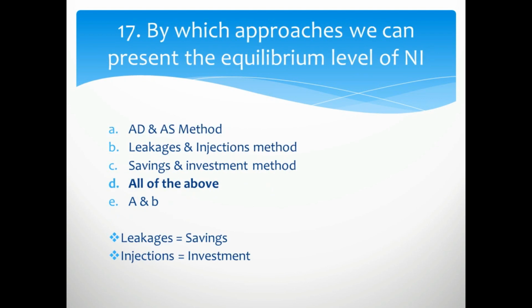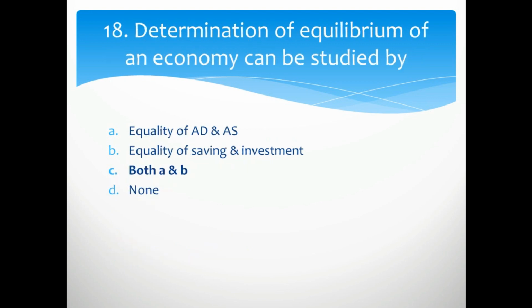17th question, by which approaches can we present the equilibrium level of national income? The right option is D, that is all of the above. That is A, aggregate demand and aggregate supply method, B, leakages and injections method, and C, savings and investment method. Basically, saving and investment method is also known as leakages and injections method. So if you get all these options, then you should click on all of the above.